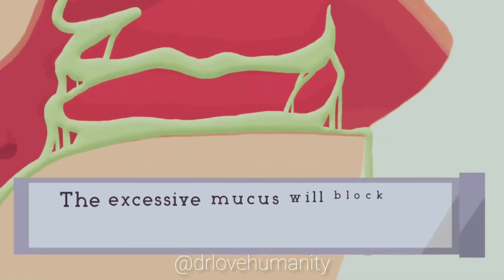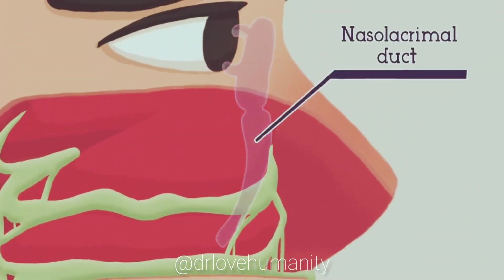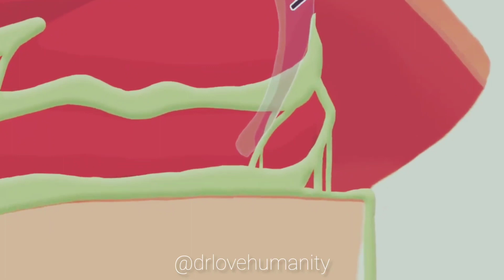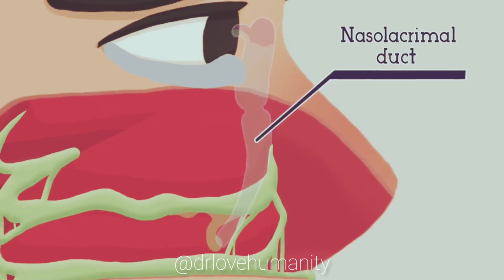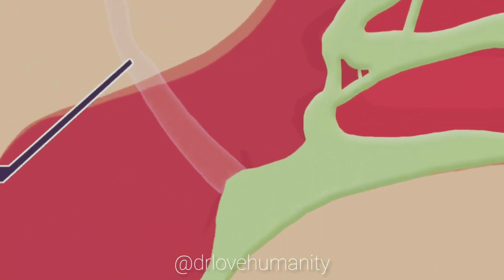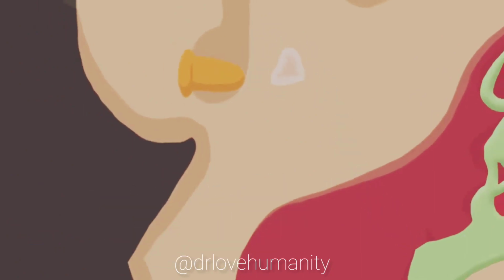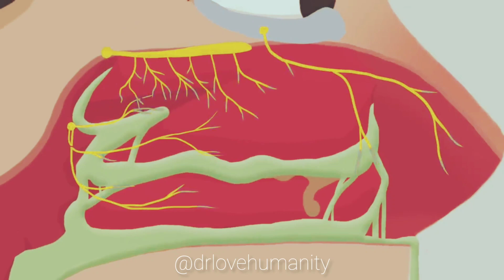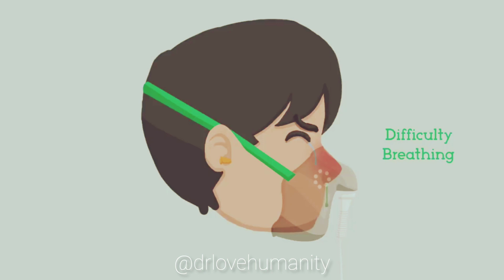This excessive mucus production will block two very important structures opening into the nose. 1. Nasolacrimal duct. The purpose of this duct is to drain tears from the eyes into the nose. But once blocked by excessive mucus production in allergic rhinitis, now you will start having watery eyes. 2. Eustachian tube. This drains the middle ear, and with it blocked too by excessive mucus production, now you will have a stuffed ear sensation too. Finally, the nerves in the nasal cavity will start getting irritated and lead to sneezing. All of it will lead to difficulty in breathing for persons suffering from allergic rhinitis.